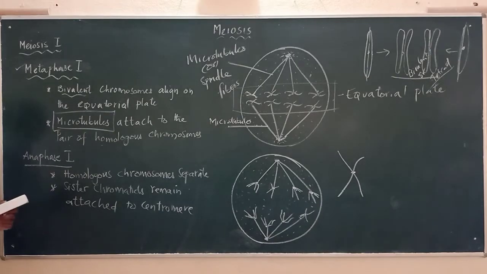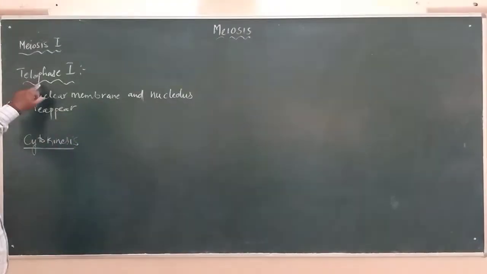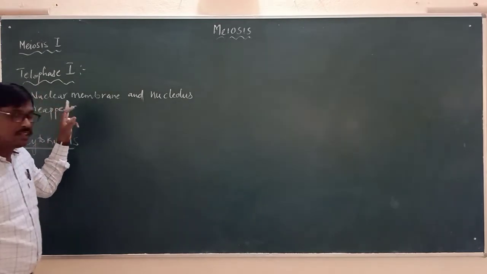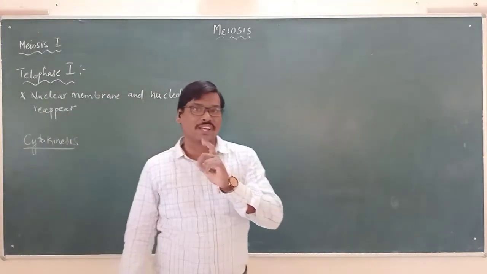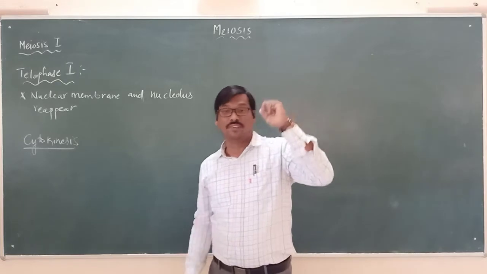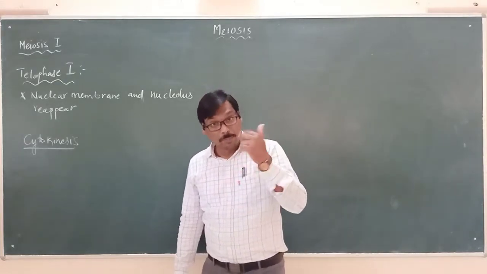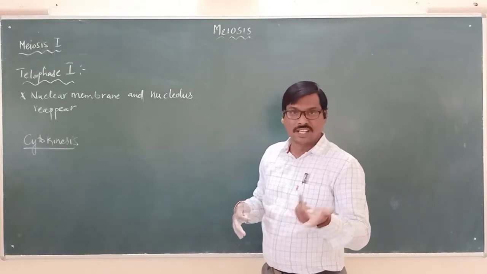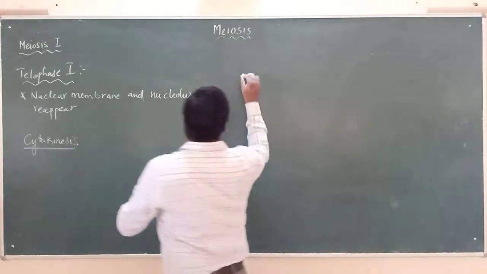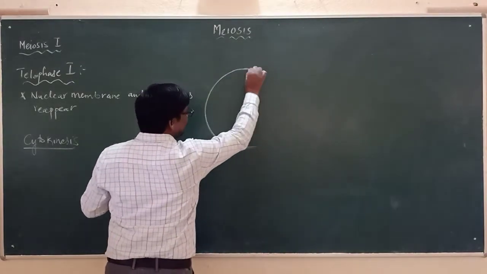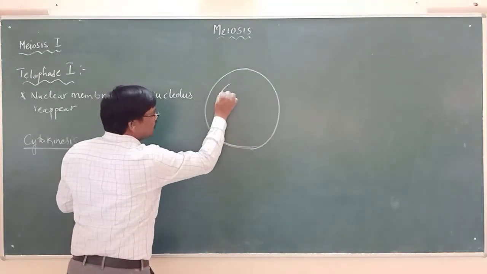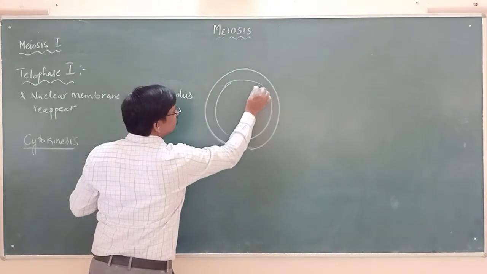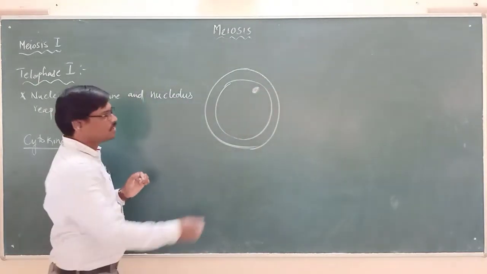Now, the next one is telophase 1. Here in telophase 1, the nuclear membrane and nucleolus that disappeared during prophase 1 will be reappearing. So here, if this is the cell, now slowly there will be formation of the nuclear membrane and also the nucleolus.